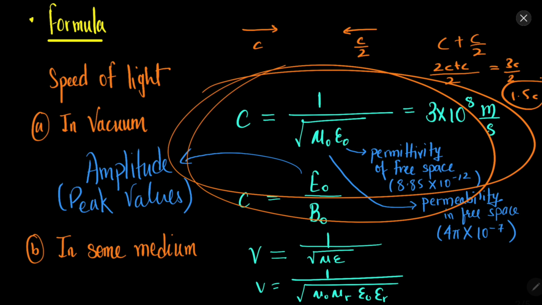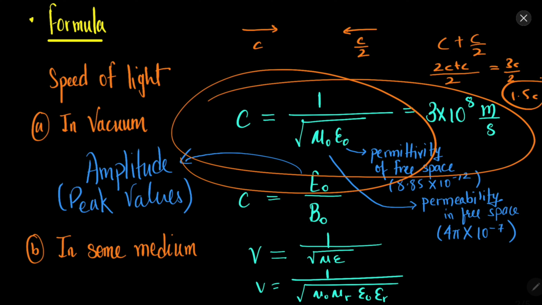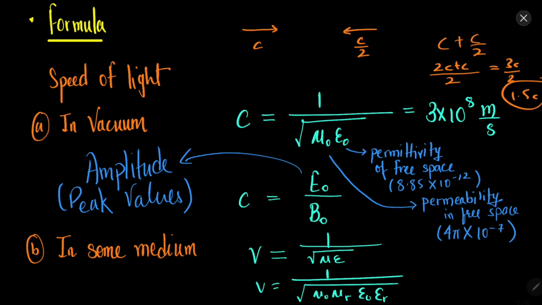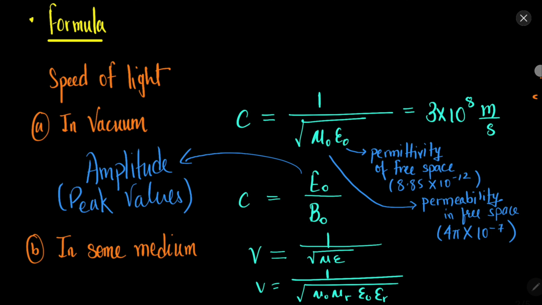But what does this statement say? This statement says that the speed of light will always be 3 into 10 to the power 8 meter per second, that is, it will always be equal to c. But here we are getting 1.5c. So what is this concept? This concept will be further discussed later in the special theory of relativity. So this is amazing: the speed of light in vacuum is always constant. Whether you are moving towards the light or away from the light, the speed of light will always appear to be 3 into 10 to the power 8 meter per second.